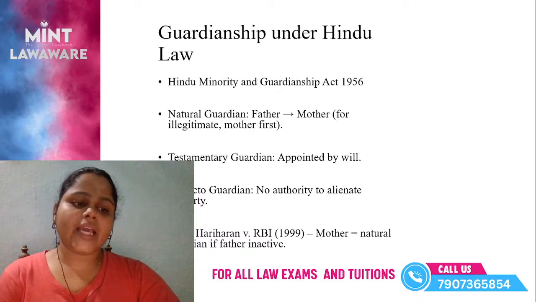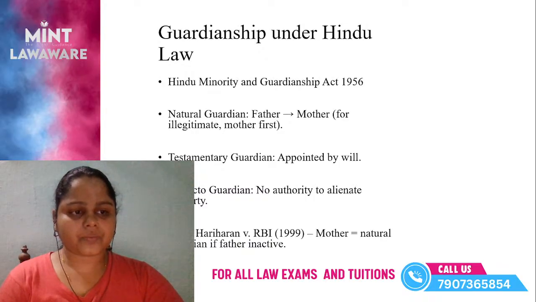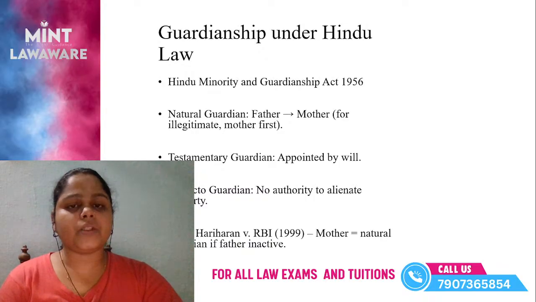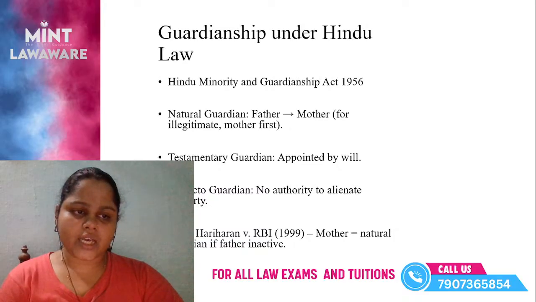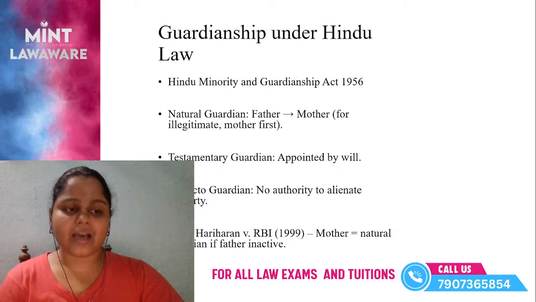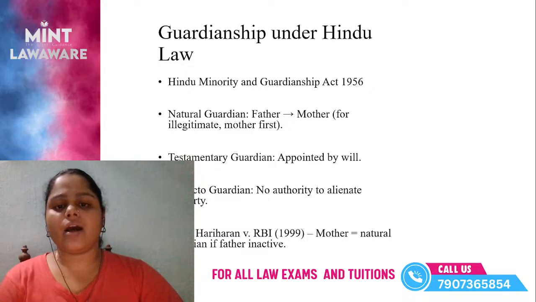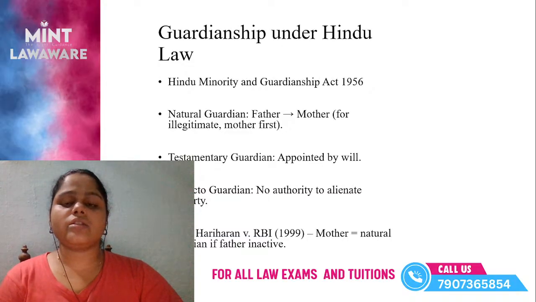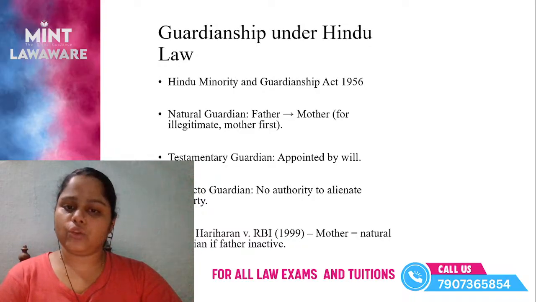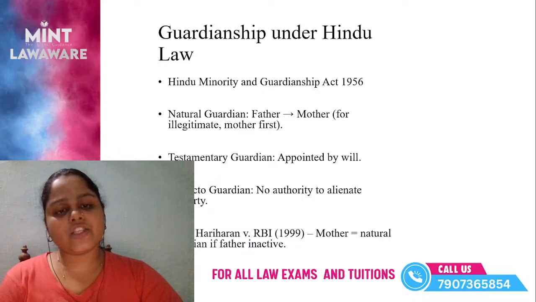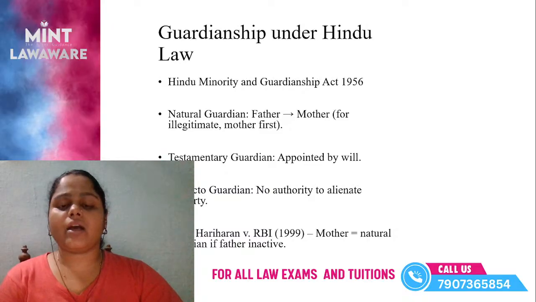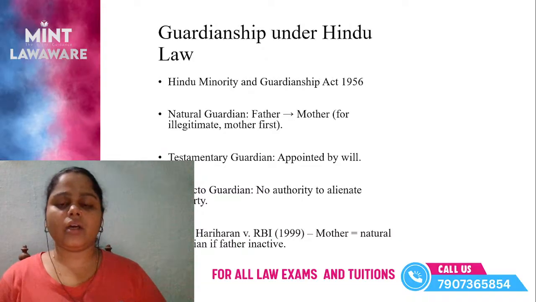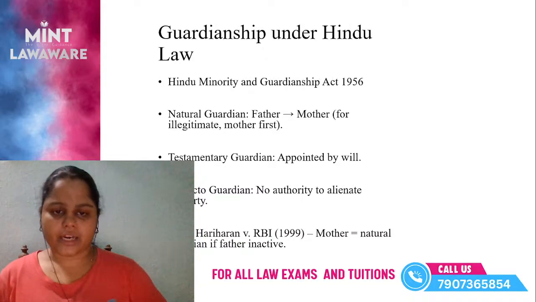And we have categorized the types of guardian as per the Hindu Minority and Guardianship Act. First one is the natural guardian, which is discussed under Section 6 of the Act. Father and mother are considered the natural guardians of a child under Hindu law. And if it is an illegitimate child, then the mother will come as the first natural guardian. In other cases, the father and the mother both are considered natural guardians of the child.